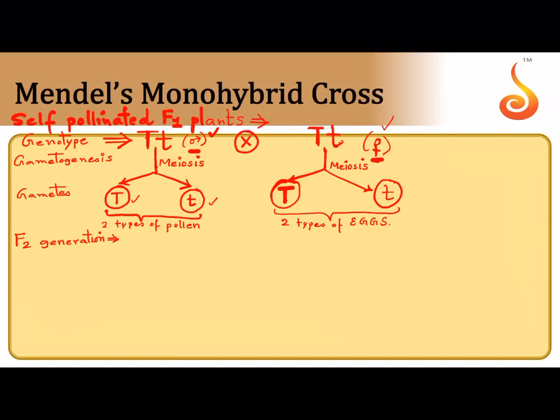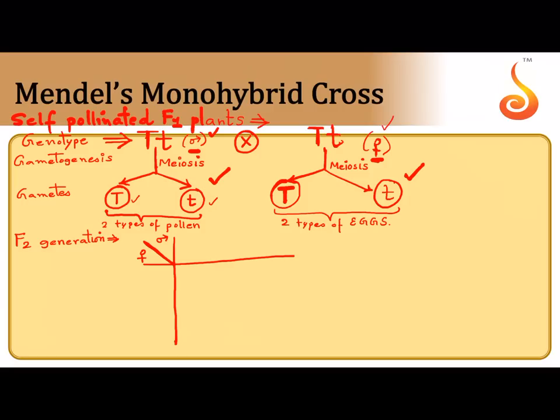Now for the F2 generation, how many gametes do we have in total? 2 gametes from this parent and 2 gametes from this parent. Usually we represent the gametes in the form of a graphical representation. I will tell you what it is called, but let us quickly finish drawing this. Let me take a box-like structure with one column, a left column, and a topmost row. Let me divide this corner into 2 halves, and on one side I will write the symbol of male, and on the other side the symbol of female.